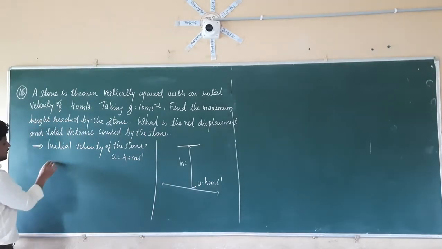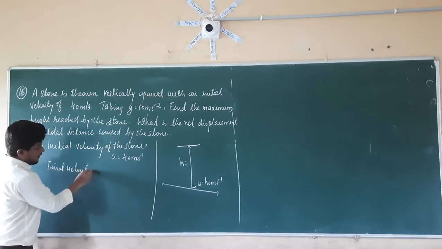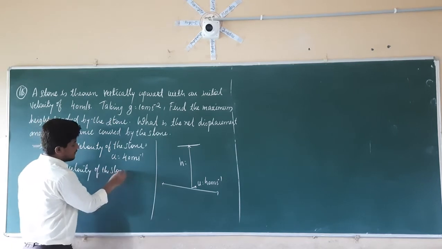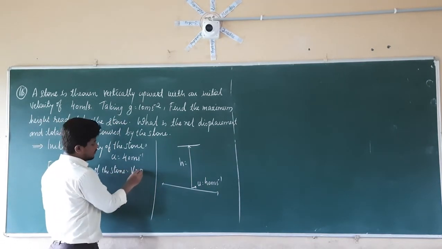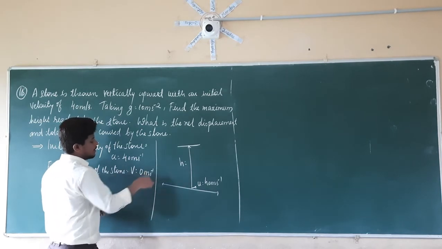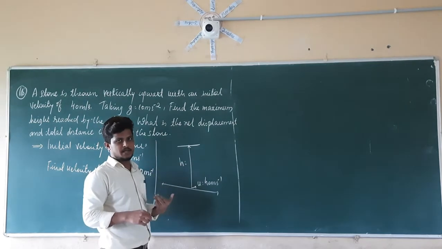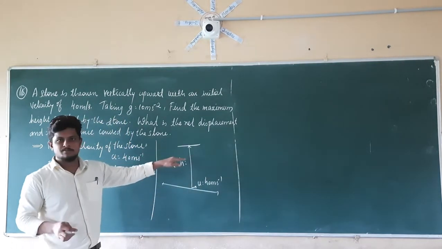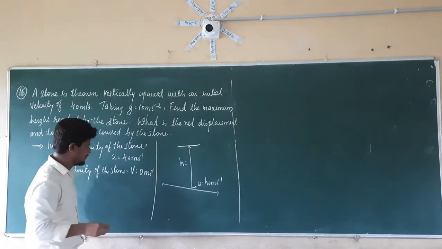In the same manner, the final velocity of the stone, that is nothing but v, is equal to 0 meter per second. Why? After reaching the maximum height, it is going to stop for some time. That is nothing but it is going to come to the rest position. Then the final velocity of that object will be how much? It will be equal to 0.